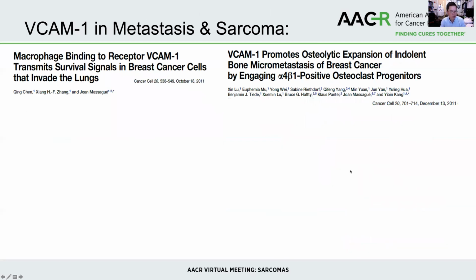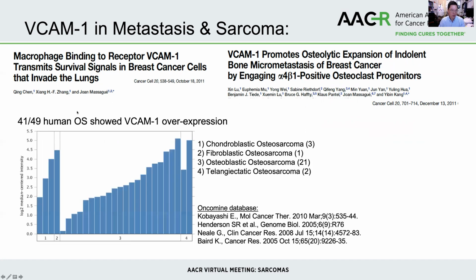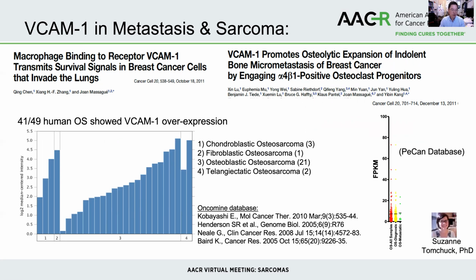VCAM1 or CD106 has been described to be important in metastatic breast cancer using the 4T1 cell line, for example, showing that the 4T1 cells that invade the lungs or the bones overexpress VCAM1 on the surface, and that transmits a pro-survival signal into the tumor cells to allow them to thrive in a metastatic niche. We interrogated publicly available databases to show that in some osteosarcoma cells, VCAM1 is overexpressed.